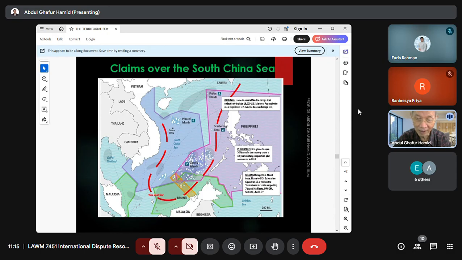This green color one is the Malaysia claim. This yellow color one is Brunei. The Brunei claim is here, this area. And the Philippine claim is this purple color one. All these areas clash with China. So many areas clash with China's 9-dash line.